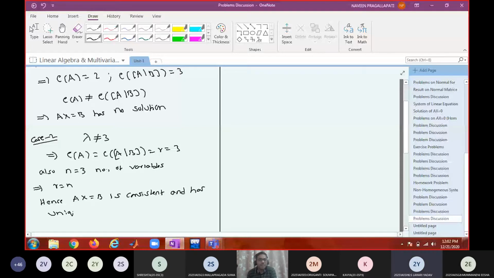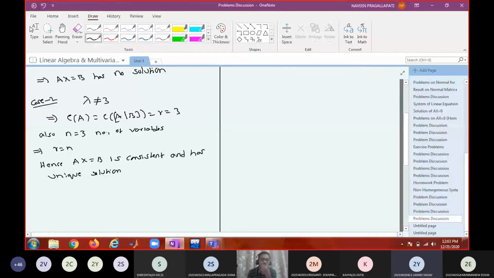Excuse me, sir. Tell me. Sir, even I can say that lambda minus 3 is equal to 0 and mu minus 10 is equal to 0, then I'll get a rank of 2 for both of them. Yeah, rank 2, so it will be infinite solutions. I'm discussing when it will have a unique solution. Okay, sir. Okay, so now that is under case 3.